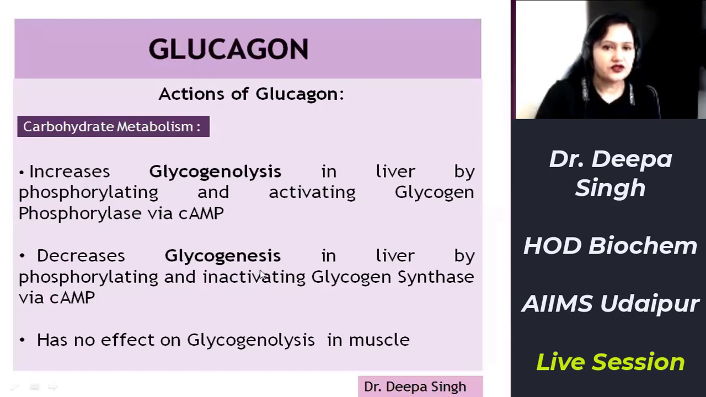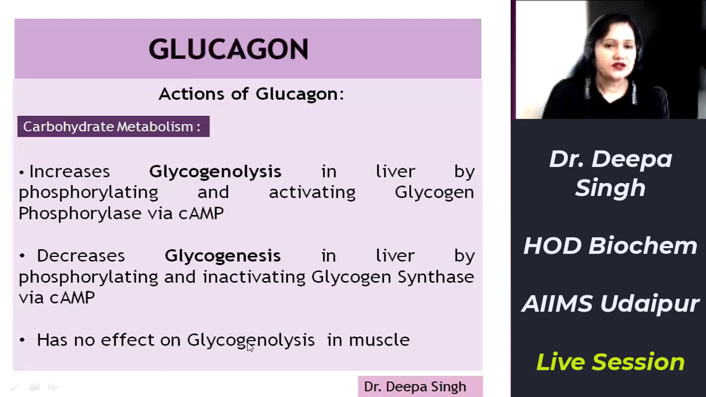It decreases glycogenesis. Mechanism, the cascade of reactions is the same. The only difference is that it phosphorylates the enzyme glycogen synthase, and while phosphorylating, this enzyme gets converted to its inactive form. Thus, glycogen synthase is phosphorylated and converted to its inactive form by the action of glucagon, thus decreasing the pathway of glycogenesis. So glucagon stimulates glycogenolysis and it inhibits the pathway of glycogenesis.